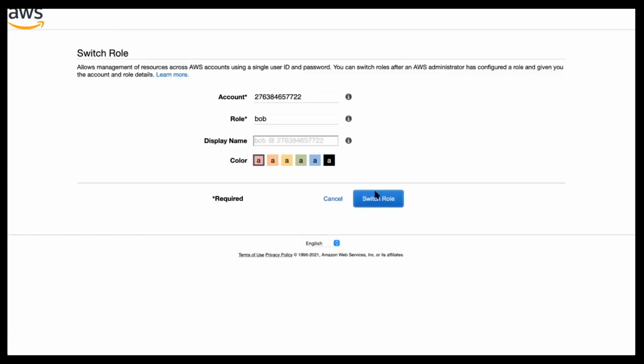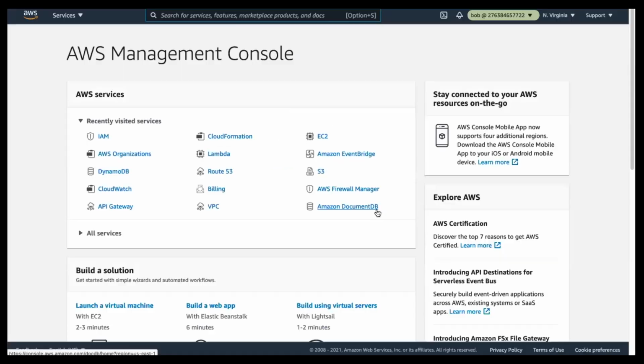So I'm going to click on this specific one, and we can set any display name. I'm going to select the color green, and I'm going to click on the switch role operation. So at this point, can anyone tell me what all permissions the user Bob has? Bob has admin. Does Bob have admin permission? Anyone?